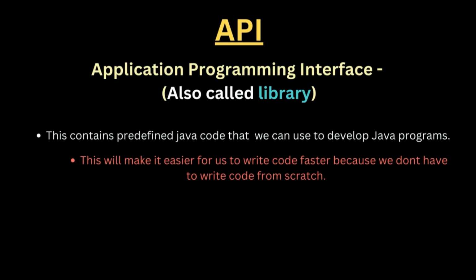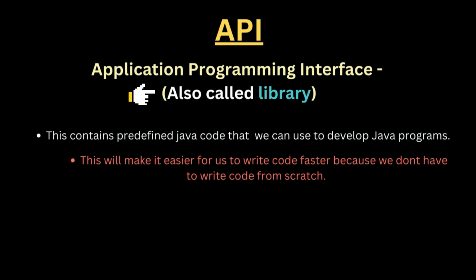All right, here we are: API. What is API? Application Programming Interface. That's what API is. So whenever you see or hear me say API, just know I'm talking about Application Programming Interface. You can also call it a library.